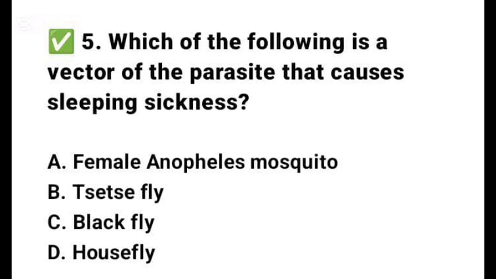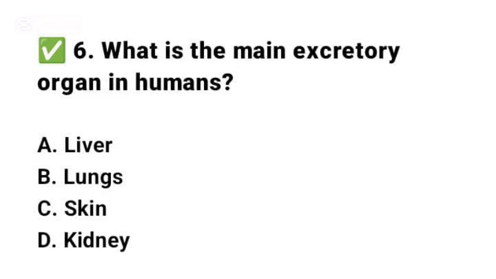Tsetse-fly. Sleeping sickness, also known as African trypanosomiasis, is caused by trypanosoma and transmitted by the tsetse-fly. The female Anopheles mosquito transmits malaria. Black fly transmits river blindness and housefly spreads many bacterial diseases. Question 6 says, what is the primary excretory organ in humans? Option A, liver, B, lungs, C, skin, and D, kidney.